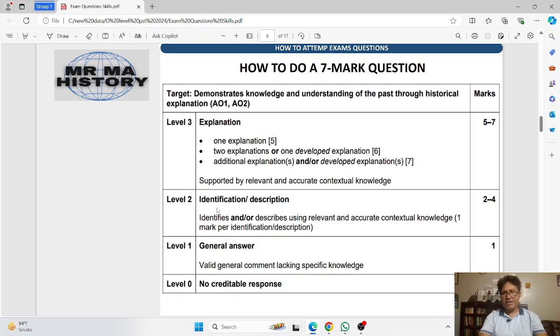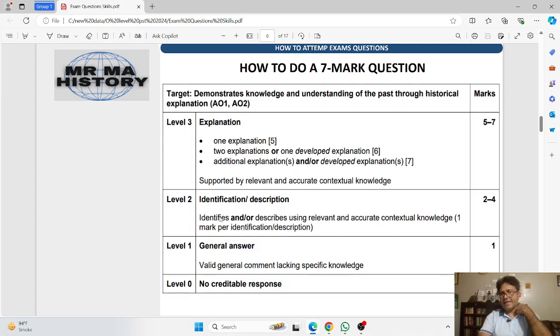Level 2 is where candidates start identifying or describing using relevant and accurate contextual knowledge. This means 1 mark per identification. For example, if you have a 7-mark question, where the command word is explain why: Why did the Mughal Empire start declining following the death of Aurangzeb? For example, this is a 7-mark question.